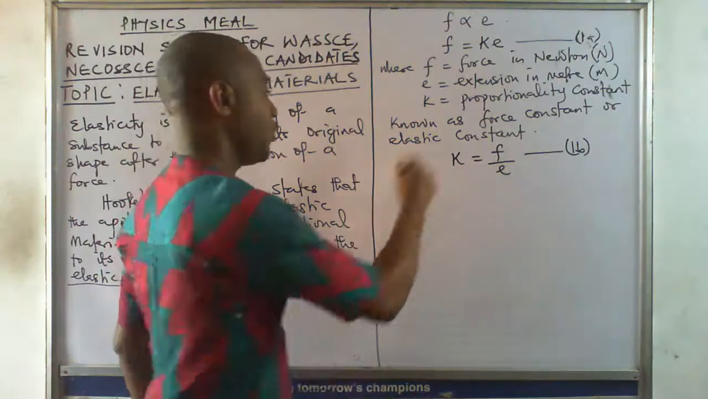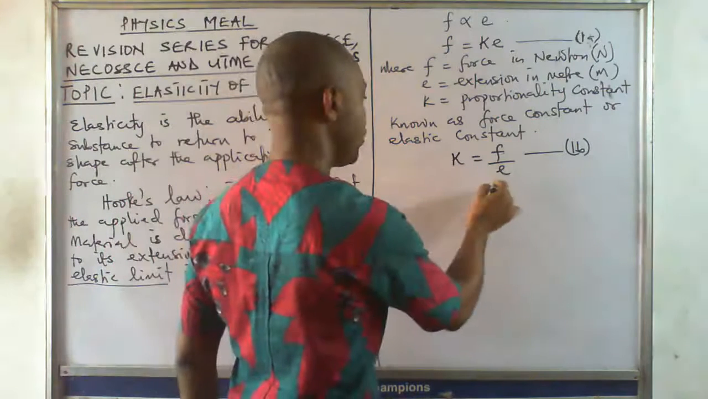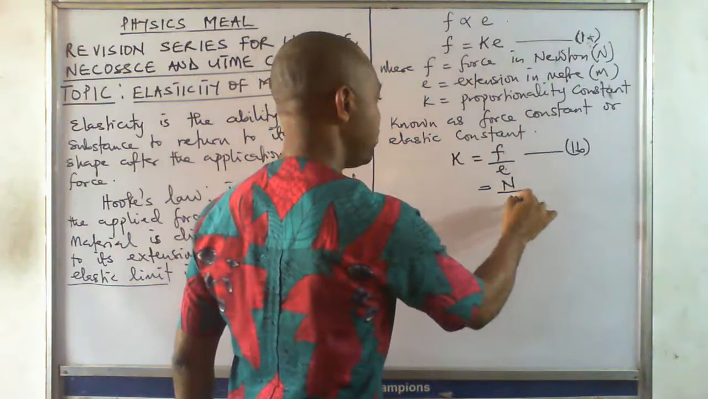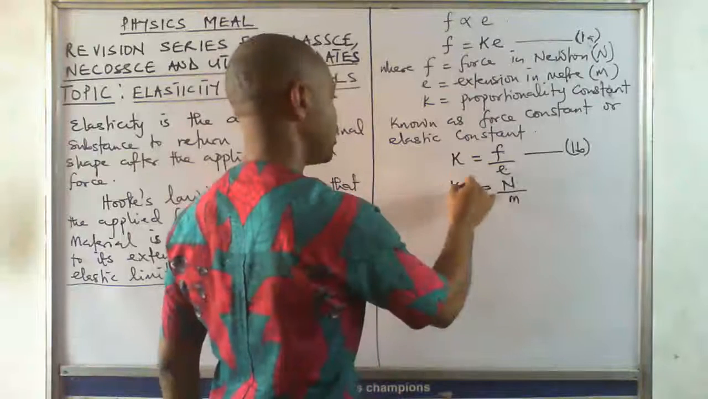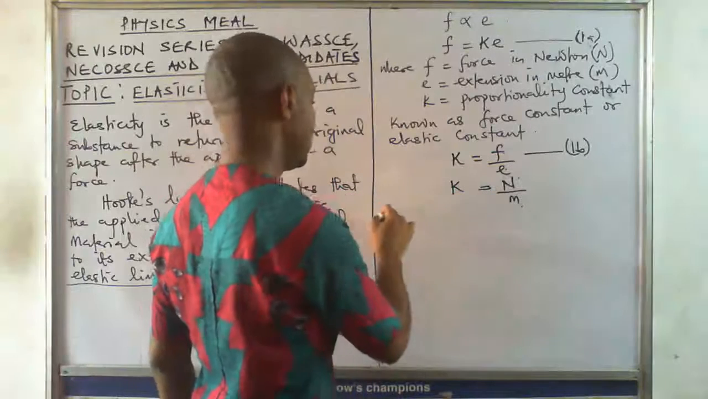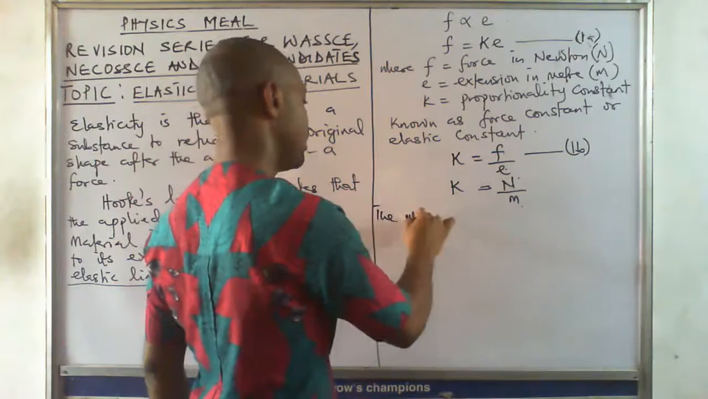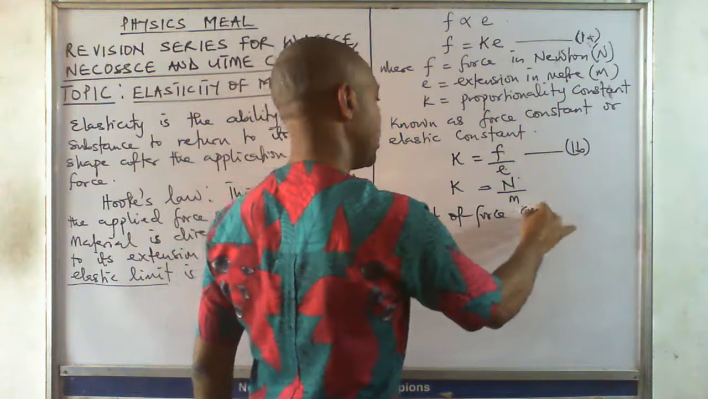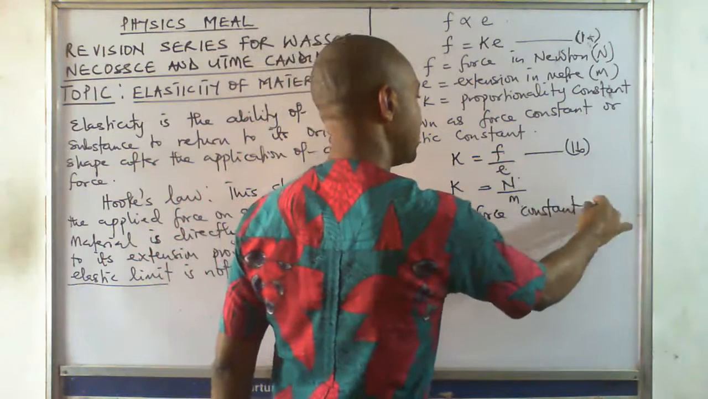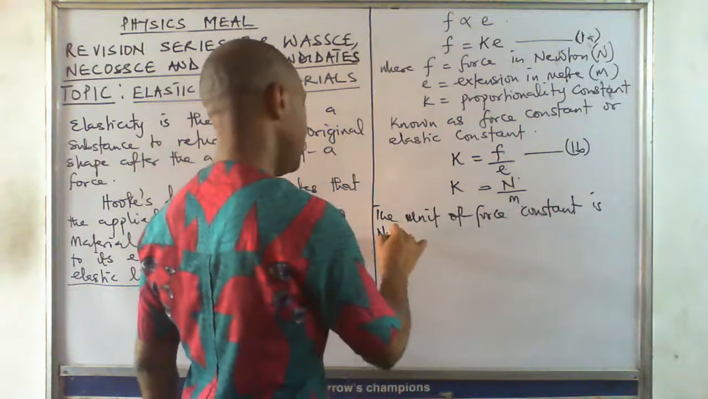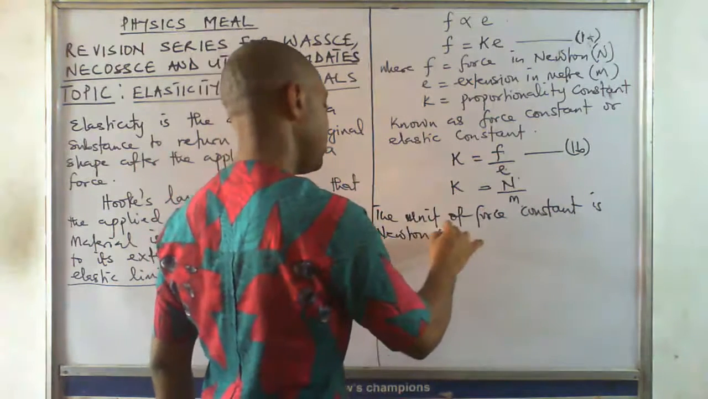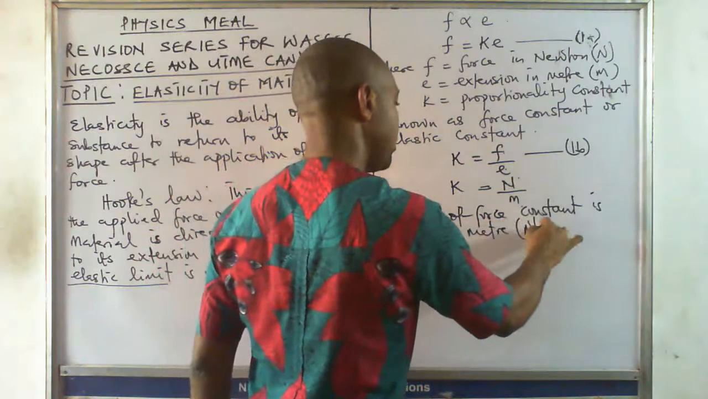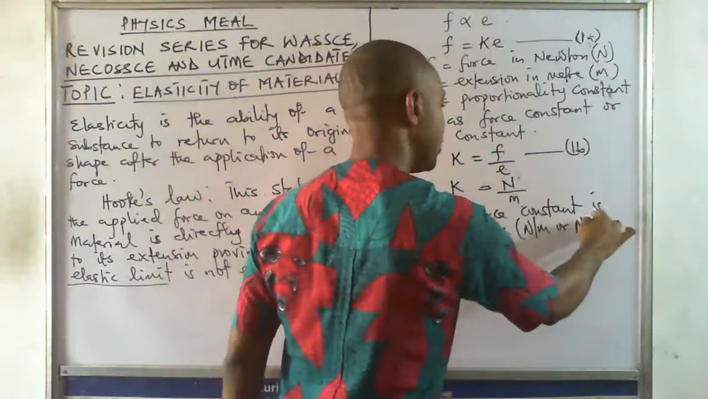Now, what can possibly be the unit of force constant? Let's see. What is the unit of force? Force is in Newton. Extension is in meter. So the unit of force constant is Newton per meter. I can write it as N per m.